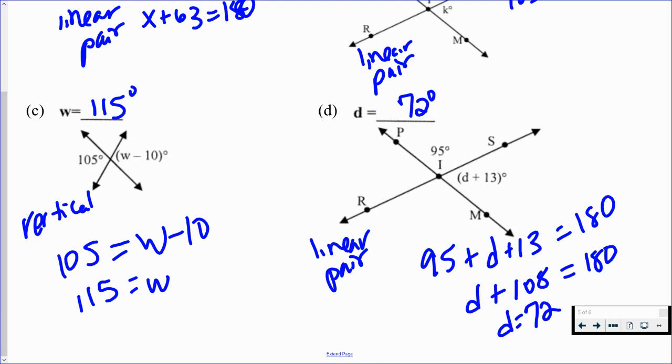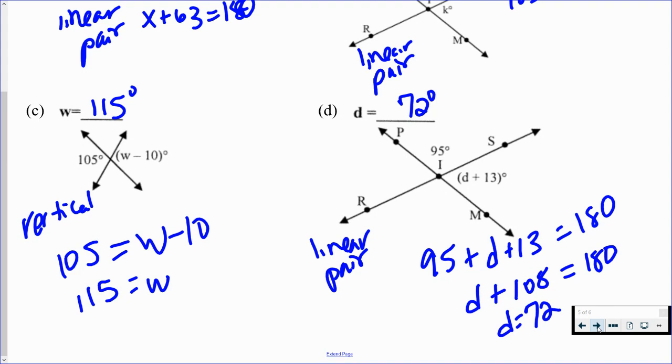Okay, so again, we are solving some equations here, sometimes especially where we're adding or subtracting something. But the big thing that we have to realize is that the reason we are doing so is because the property is that they are congruent, they're equal to each other, or they're adding together to equal 180, depending on what type of special angle pair we have. So knowing, first of all, what types of angles they are, are they vertical, are they a linear pair, and also knowing the property. If they're vertical, they are congruent. If they're a linear pair, then they add up to equal 180.